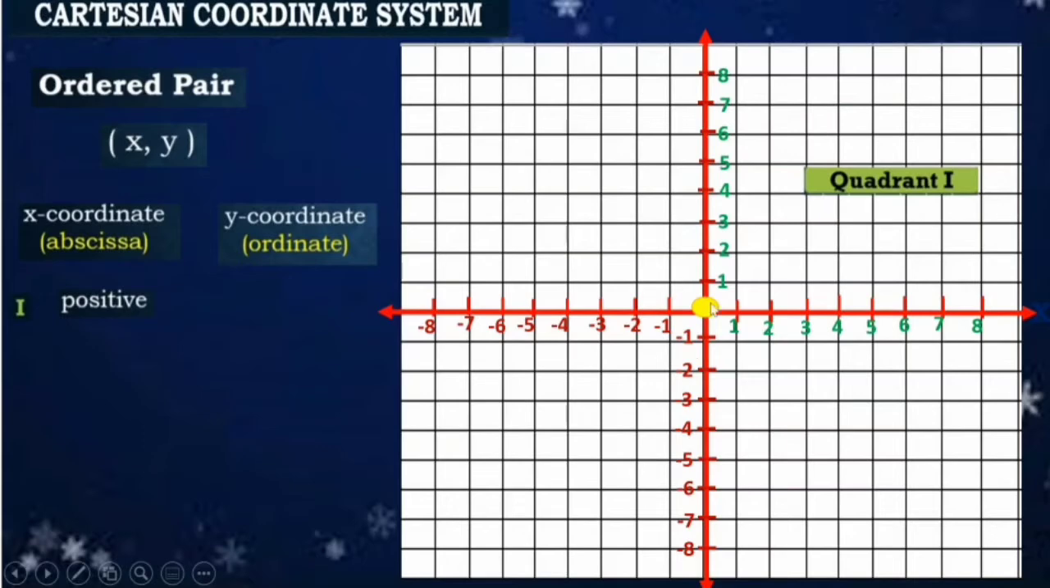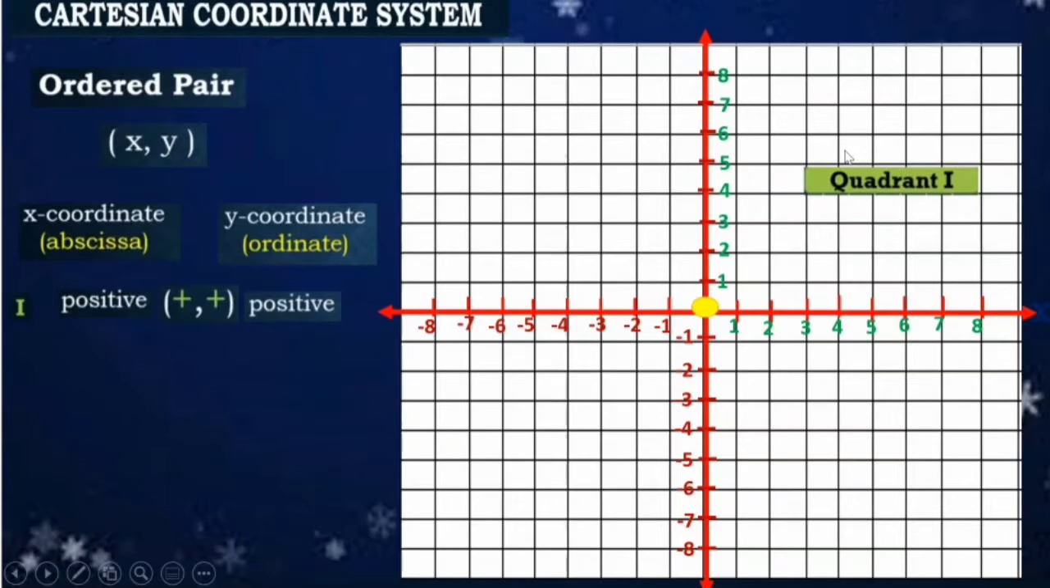And our y-coordinate is going up. So therefore, positive din yung value niya. Therefore, our y-coordinate is also positive. Okay, so therefore, our ordered pair is (positive, positive). It lies on quadrant 1.